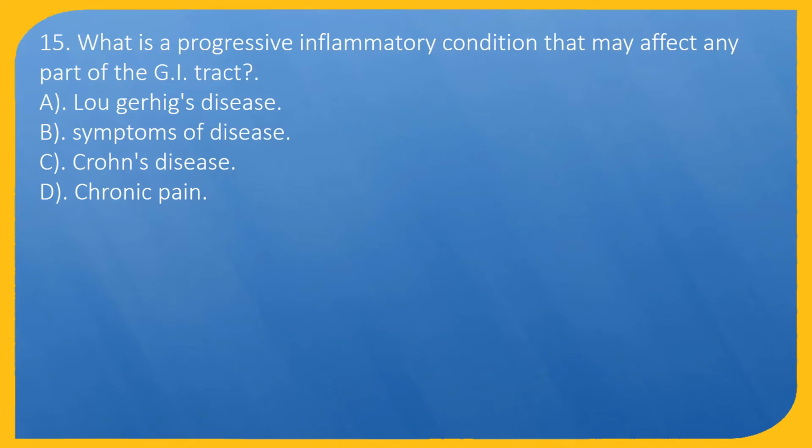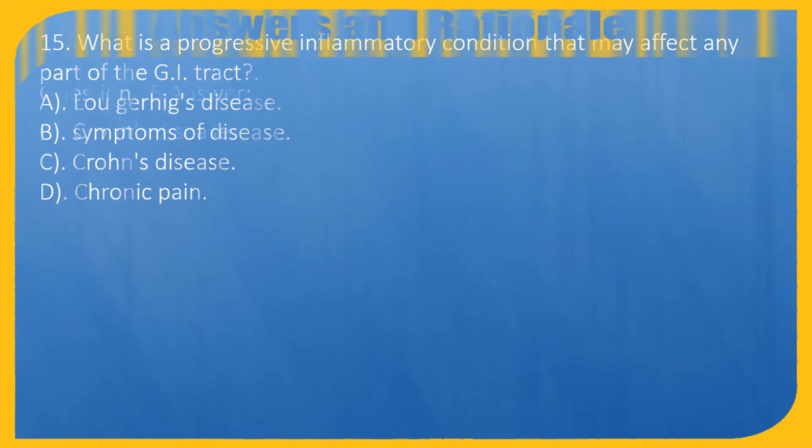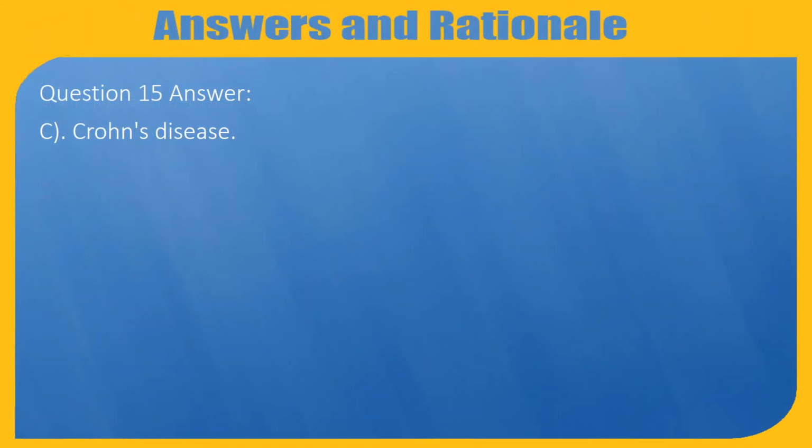Question 15. What is a progressive inflammatory condition that may affect any part of the GI tract? A. Lou Gehrig's disease. B. Symptoms of disease. C. Crohn's disease. D. Chronic pain. Question 15 answer: C. Crohn's disease.